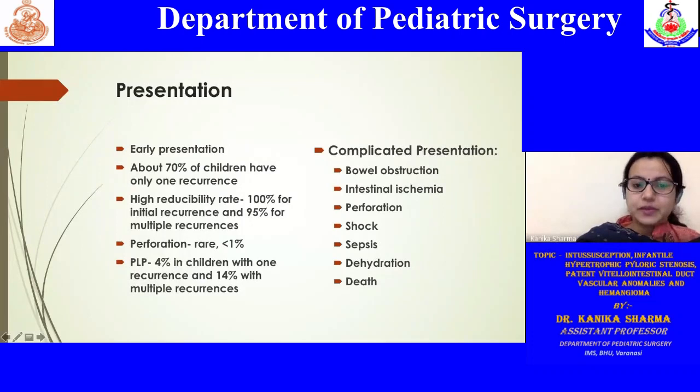So usually they present early, and a high reducibility rate has been seen with initial recurrences, and 95% is also there for the multiple recurrences. Perforation is very rare, so is the lead point, but it is very important. The reason for intussusception should always be kept in mind.